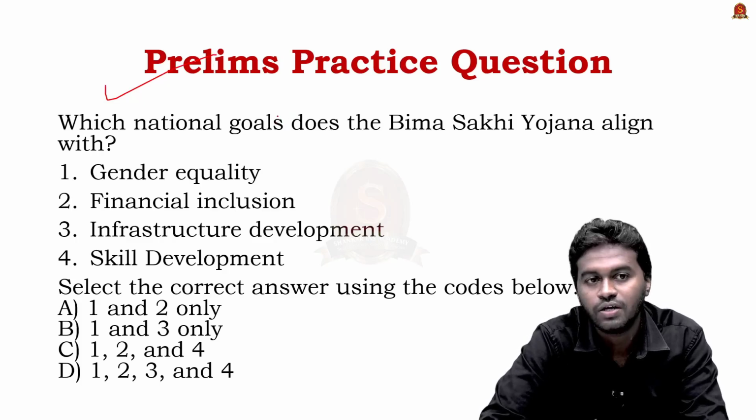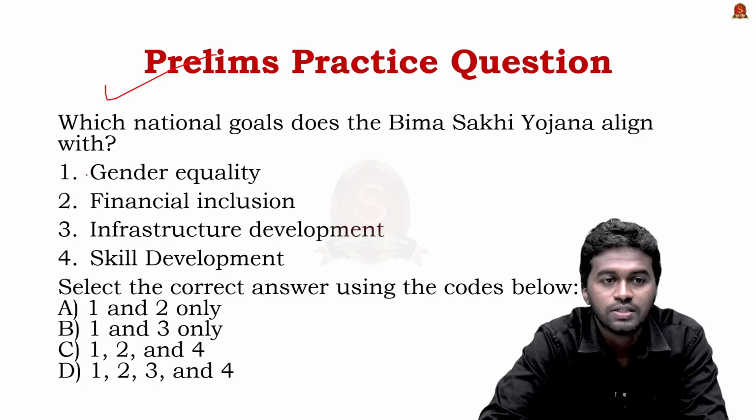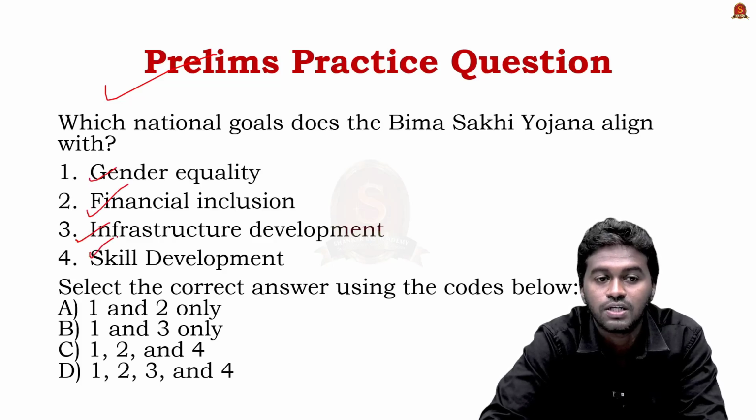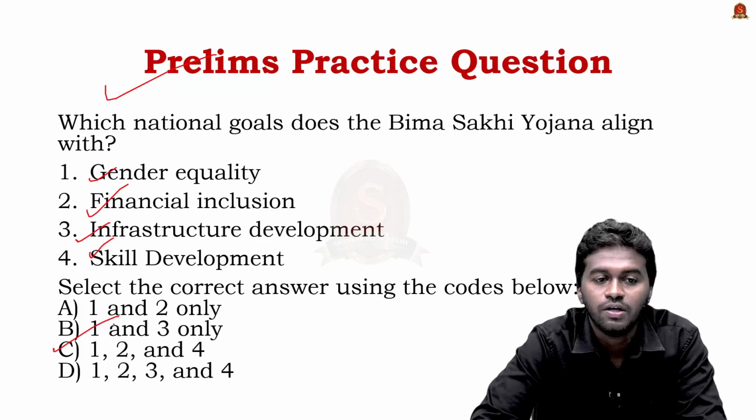So in this topic, we discussed the social welfare scheme Bima Sakhi Yojana, right? So based on our understanding, try to answer this prelims practice question. The question is, which national goals does the Bima Sakhi Yojana align with? 1. Gender equality. 2. Financial inclusion. 3. Infrastructure development. And 4. Skill development. The answer is option C, 1, 2 and 4.